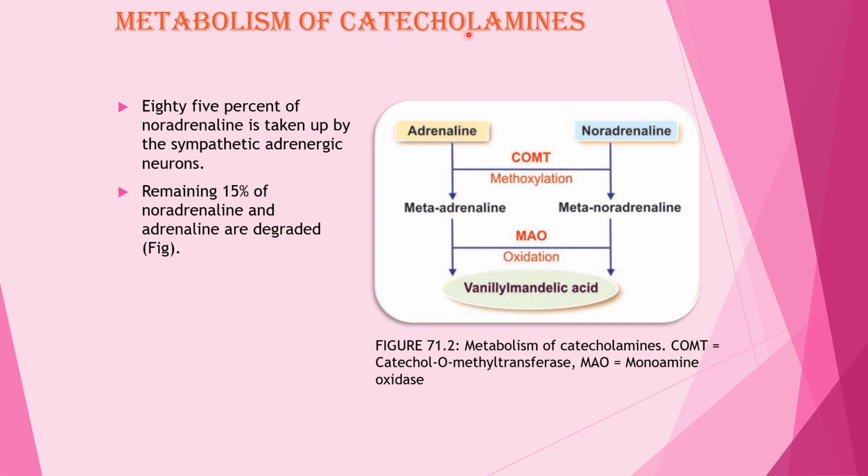Metabolism of the catecholamines: 85% of the noradrenaline is taken up by sympathetic adrenergic neurons, and the remaining 15% of the noradrenaline and adrenaline are degraded.